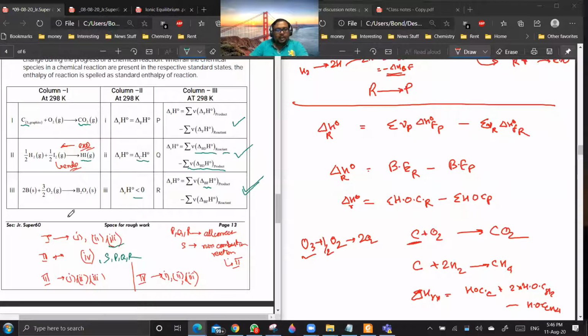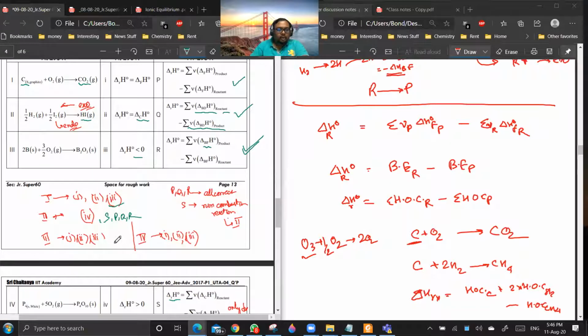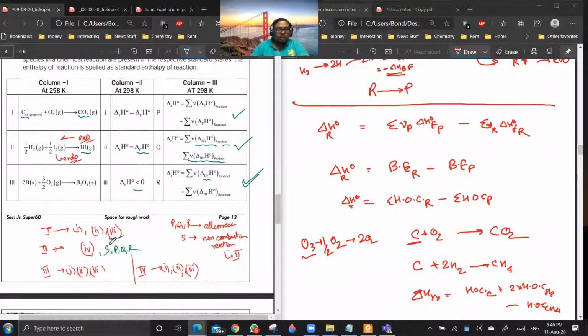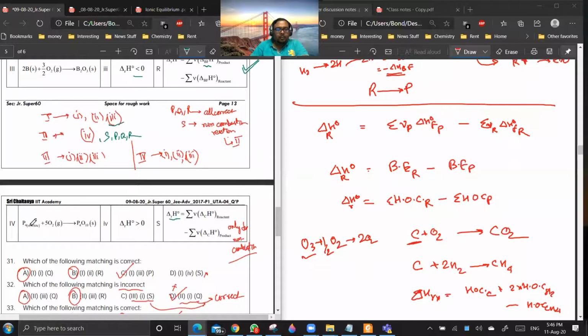And for this reaction, delta H will be negative, an exothermic reaction. All combustion reactions are generally exothermic only. So 3 is also correct, and 4th is obviously not correct because it is greater than 0. So for the third option, 1, 2, and 3 are correct.